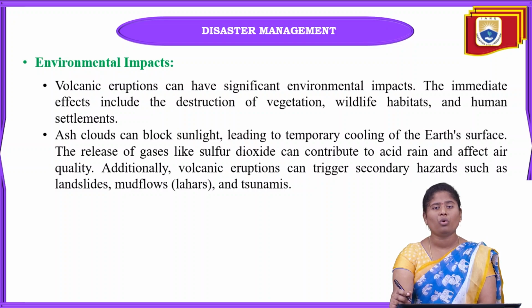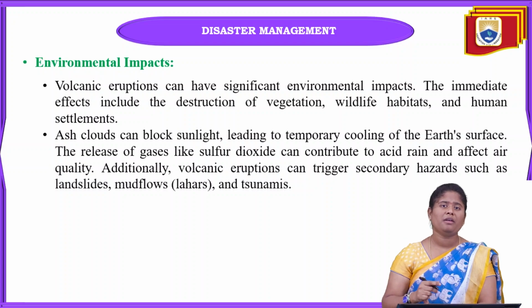Why? Because solar radiation is one of the main things for our earth. If the ash clouds cover the sunlight, it also cools the climate, and because of the temperature cooling, whether temporary or permanent, cold waves are very dangerous for changes in the atmospheric condition.